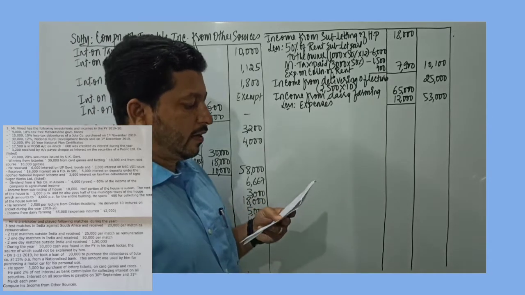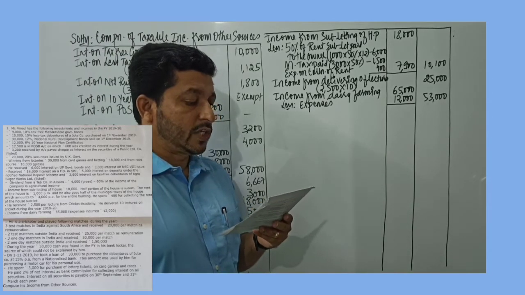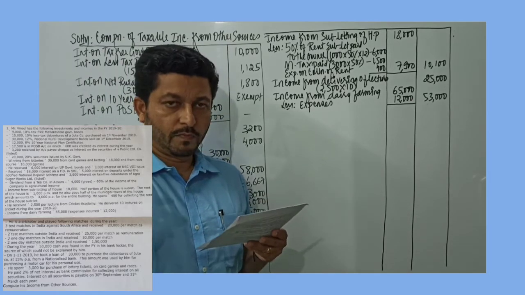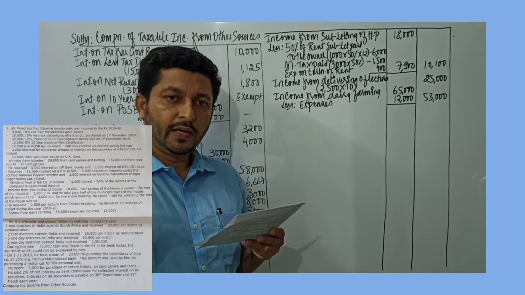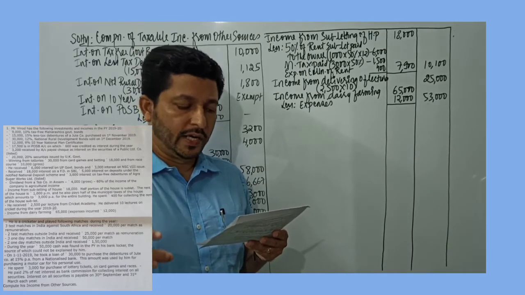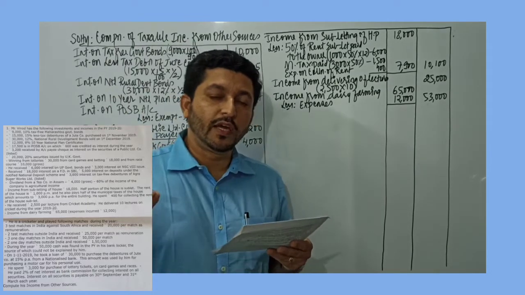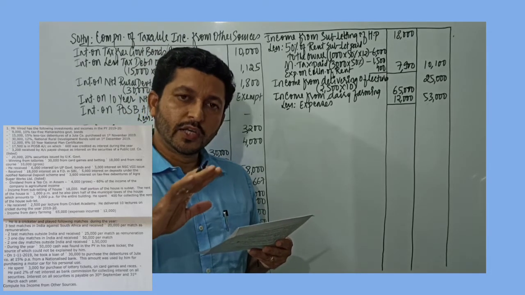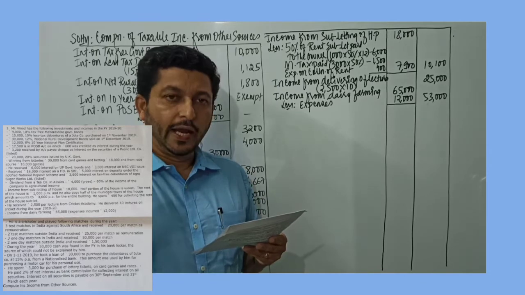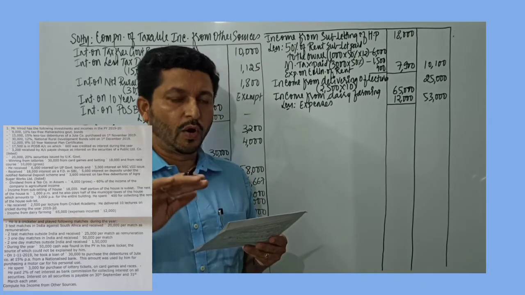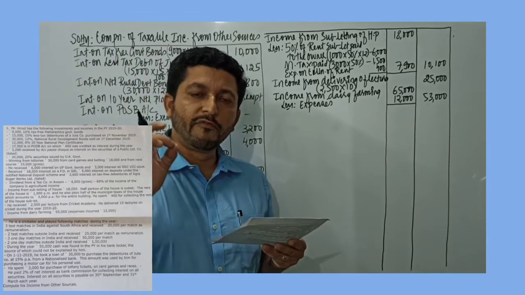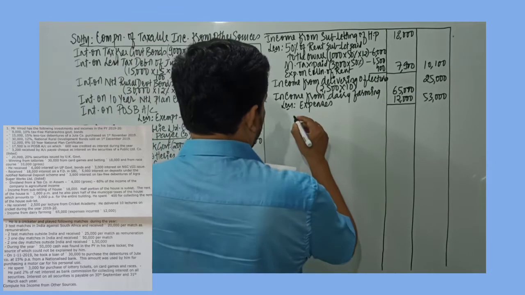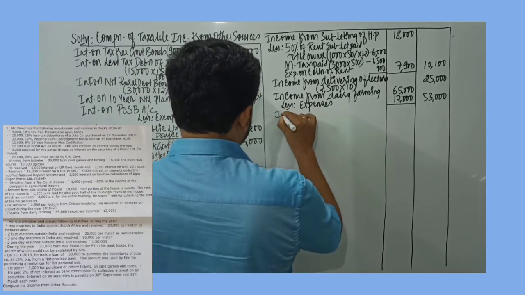Next, he is a cricketer and played following matches during the year. 3 test matches in India against South Africa and received 20,000 per match as remuneration. Points are simple. For any test matches that the cricketer plays in India, 75% of the income received is exempt from tax. Any other matches in India is totally exempt from tax. And any matches, whether test, whether one day or T20 matches played outside India, 50% of the amount received is exempt. So let's take one by one. So income from test matches in India.